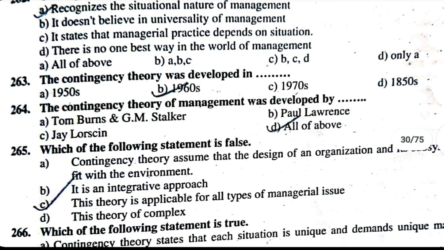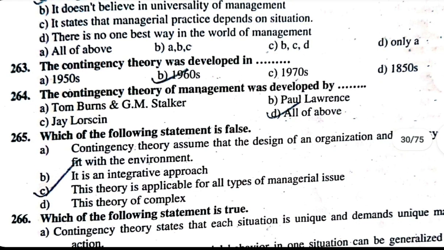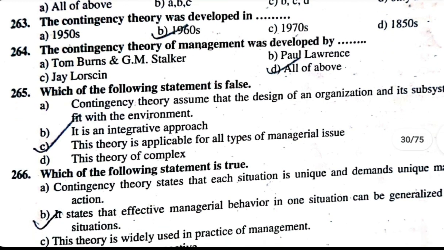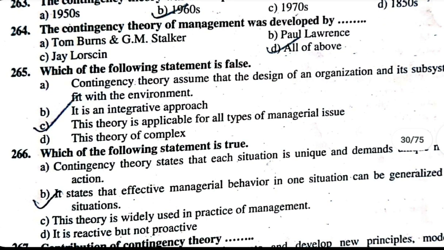266. Which of the following statement is true? A. Contingency theory states that each situation is unique and demands unique managerial action. B. It states that effective managerial behavior in one situation can be generalized to other situation. C. This theory is widely used in practice of management. D. It is reactive but not proactive. The false one is B: it states that effective managerial behavior in one situation can be generalized to other situation.